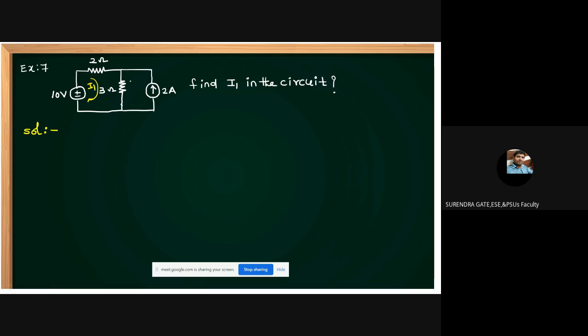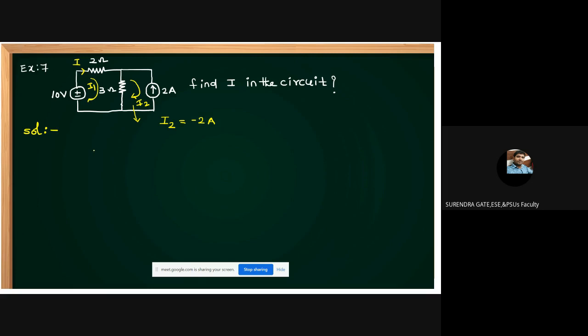Let this be I1 and this be I2. Let this current be I. Find I in the circuit. You can easily find it just by applying mesh analysis. For this loop, what is I2, sir? If the current sources are there, we can easily get it. It is minus 2 amperes because this current direction is opposite.